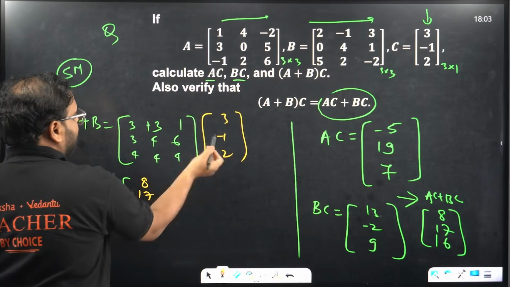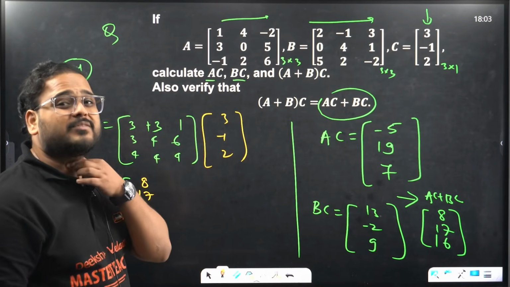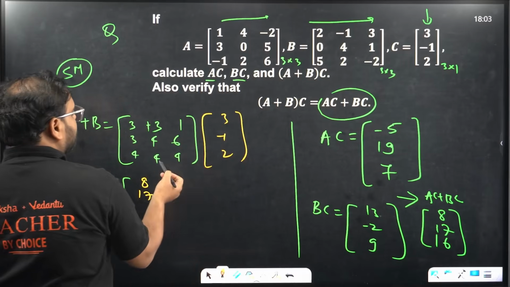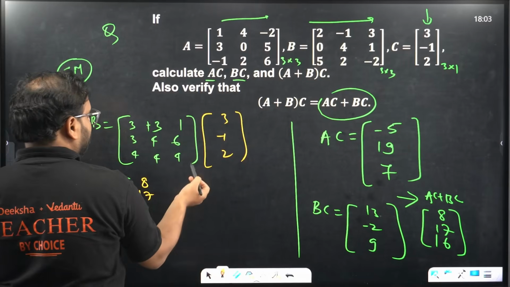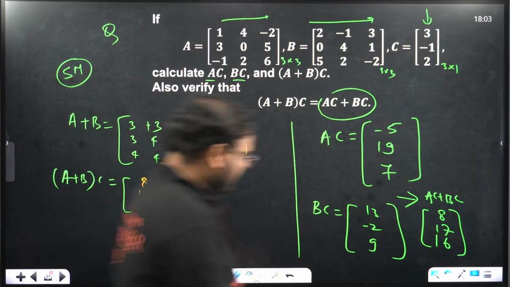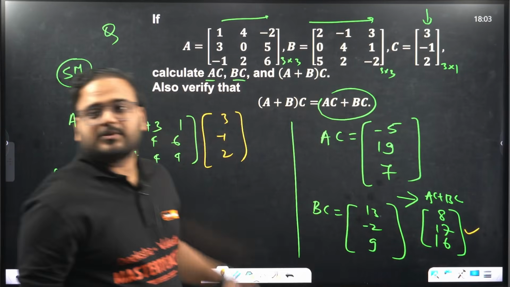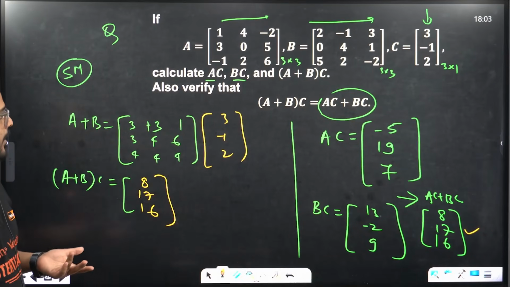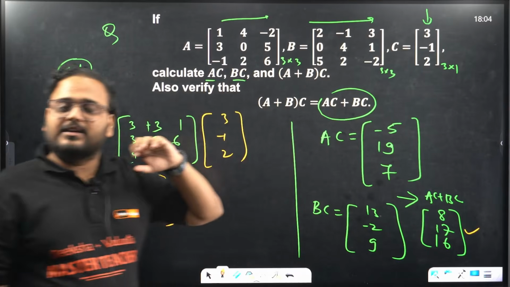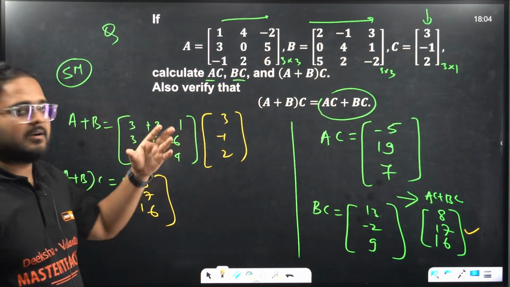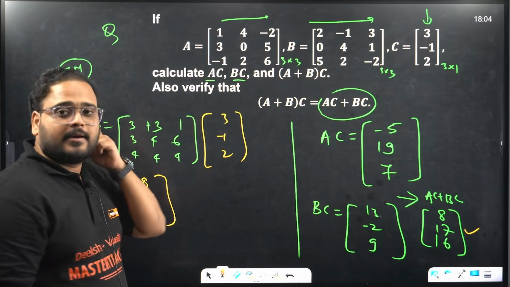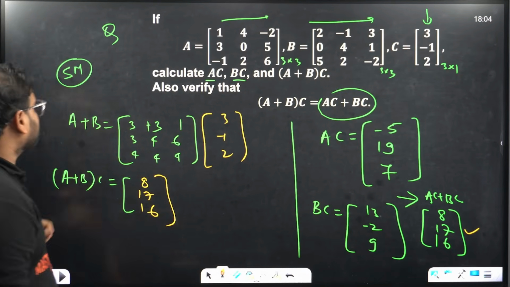9 and 4, minus 4 plus 12 is what? Plus 8. 12 minus 4, that's 8, and 8, 16. So 8, 17, 16. Yeah, correct. You can see, there's no mistake in the calculation. So this is basically what? Proof of the distributive property of multiplication over addition for matrix multiplication. Right? Correct, no? This comes for 5 marks in the boards.